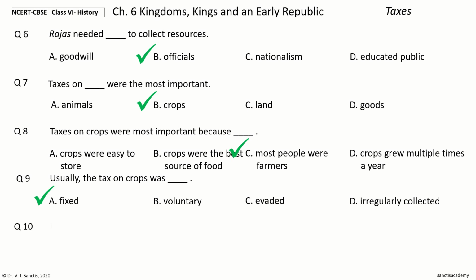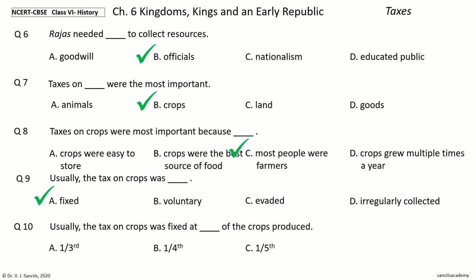Question 10. Usually the tax on crops was fixed at dash of the crops produced. The options are 1/3, 1/4, 1/5, 1/6. Your time to choose. And the answer is 1/6. So usually the tax on crops was fixed at 1/6 of the crops produced.